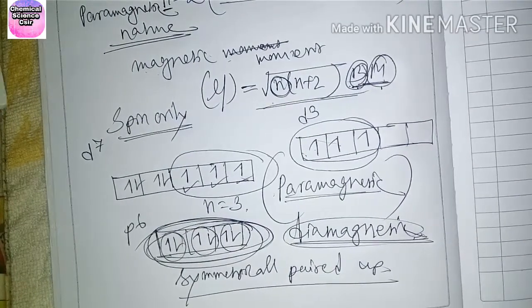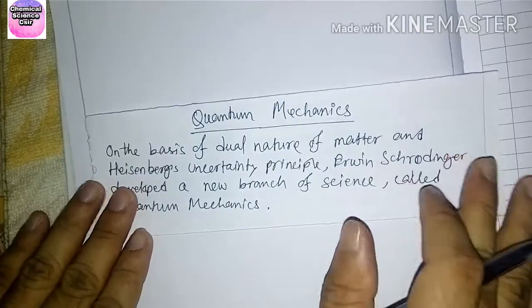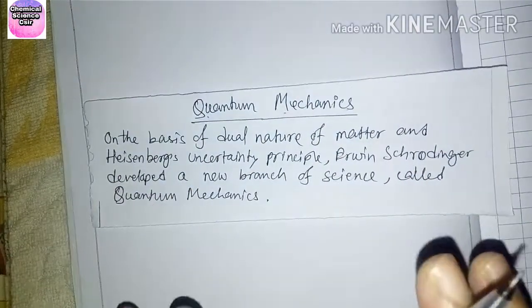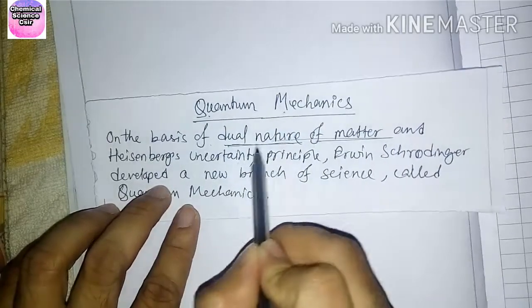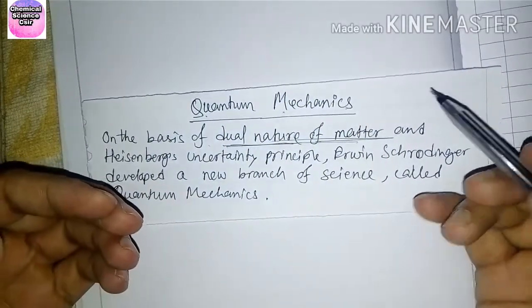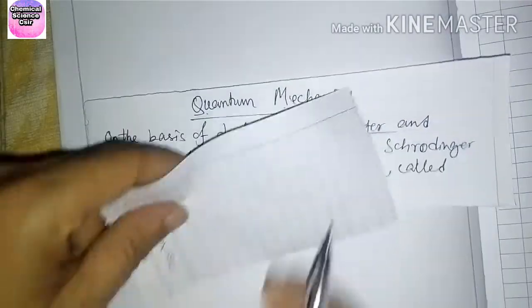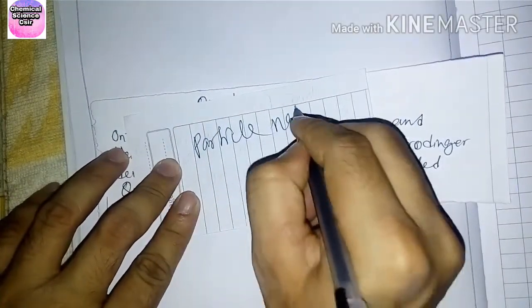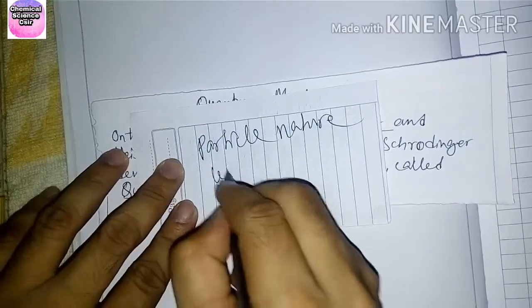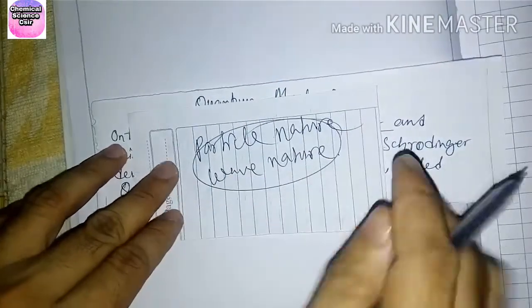Now another topic, a very important topic: quantum mechanics. This is on the basis of the dual nature of matter. Dual nature of matter means particle nature and wave nature. One is particle nature, another is wave nature. These two natures are called dual nature.